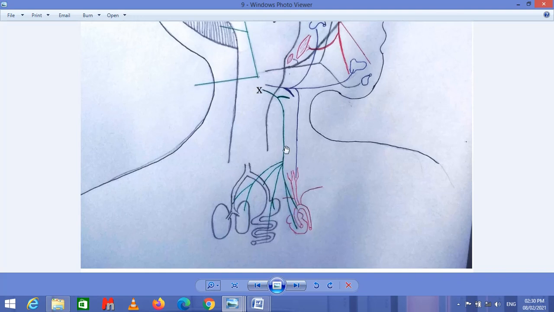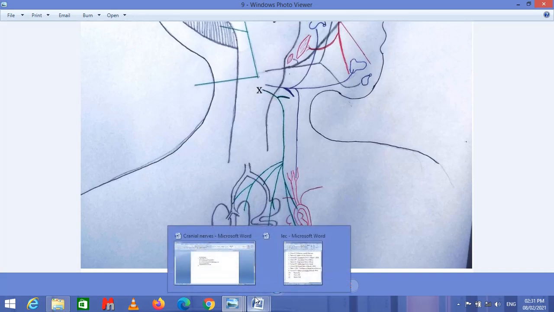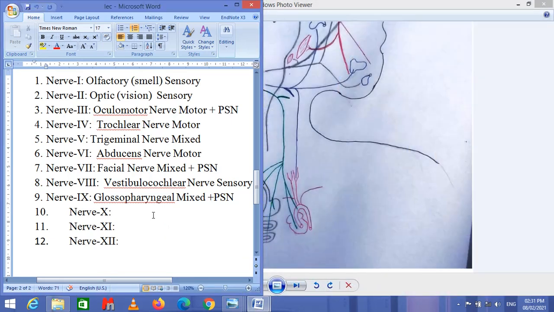This is also a branch of the vagus nerve. Similarly, the motor nerve provides motor information to the pharynx and larynx, which help in swallowing of food. So nerve 10 is the vagus nerve. I'm going to write it.